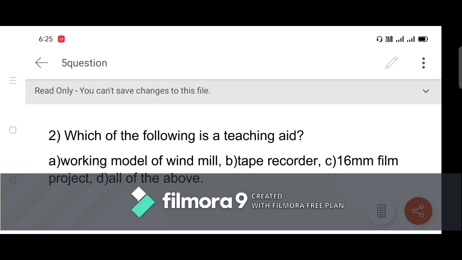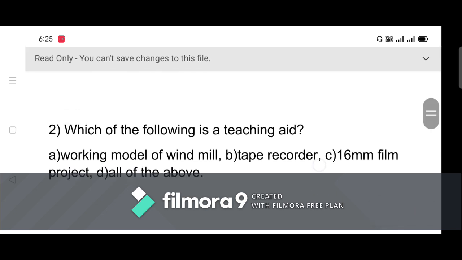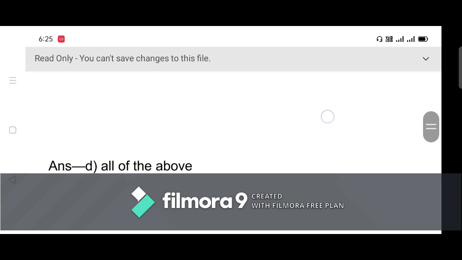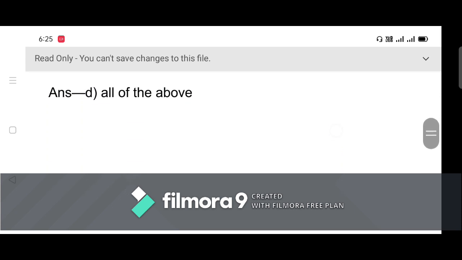So whenever a theme, an issue or a story is told by means of film, it attracts the attention of the learners and it remains for a long time in the memory of a learner. So all the options are correct. The correct answer of this question is option D, all of the above.